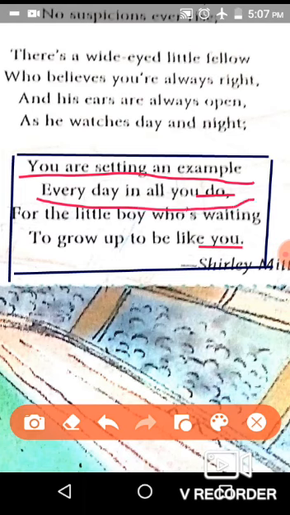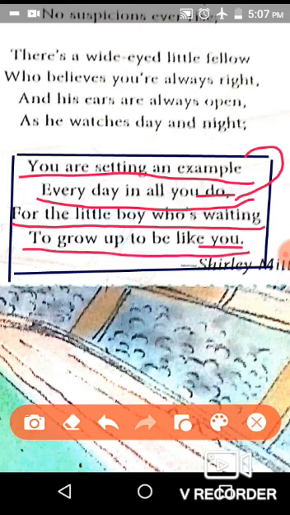This first line has no punctuation marks. This is continuing to the second line also, the same sentence. So this is enjambment. Now here in this third line, For the little boy who is waiting, continues to the fourth line, To grow up to be like you. Here again there is enjambment.